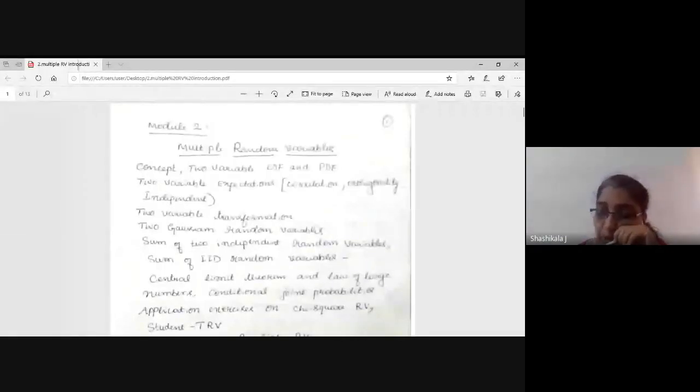Okay, so the two functions associated with a random variable are the CDF and PDF. That is the cumulative distribution function and the probability density function. What do you mean by CDF? When the probability is assigned to a random variable, that becomes a CDF, and in general we define a function. And PDF covers all the possible outcomes of an observation; that plot gives your PDF. This is the basic.